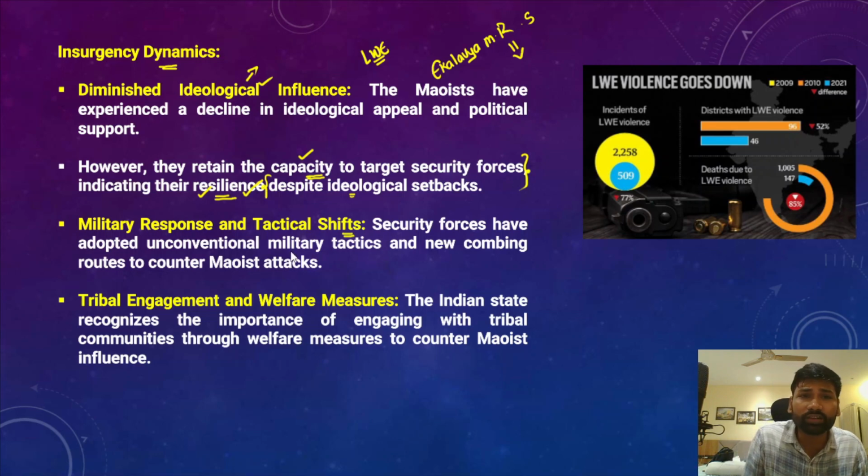However, the security forces in recent times have adopted unconventional military tactics and new combing routes to counter the Maoist attacks. Now, if I can tell you the unconventional military tactics that are being used by the security forces: recruitment of the tribals in security forces, because the tribals are very often well equipped with the local terrain.